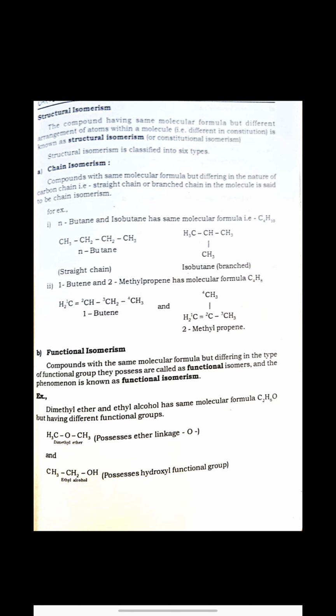So the functional group is ether here. In the second compound, that is CH3CH2OH, you can see it possesses OH, meaning hydroxyl, as a functional group. So both these two compounds, even though they have the same molecular formula, possess different functional groups, and therefore they form functional isomers and come under functional isomerism.